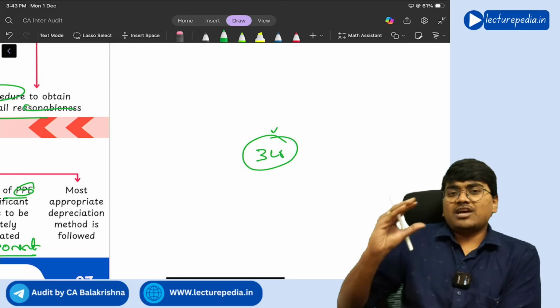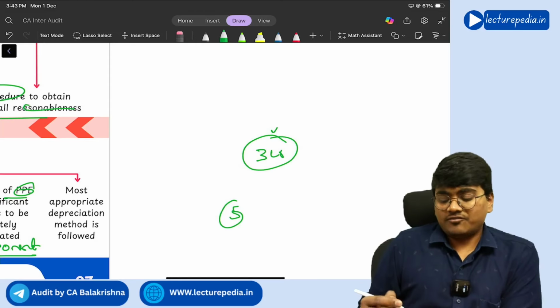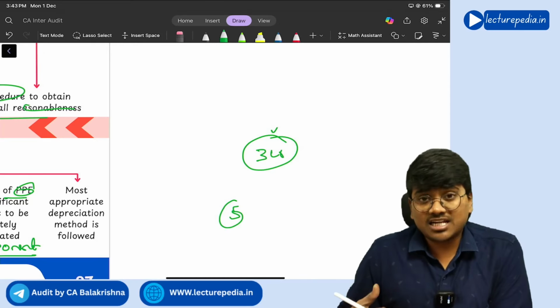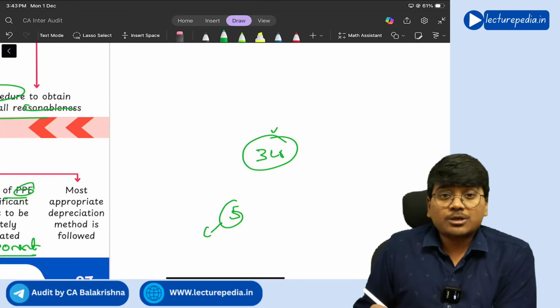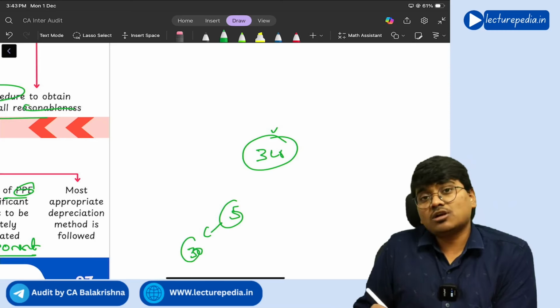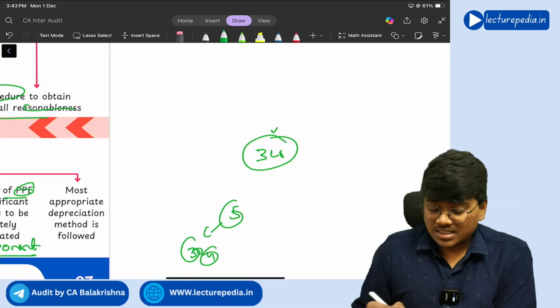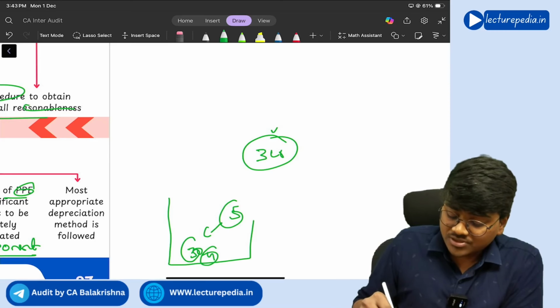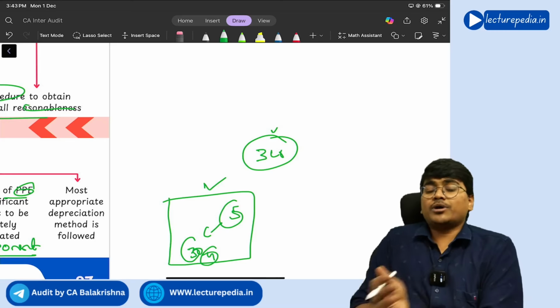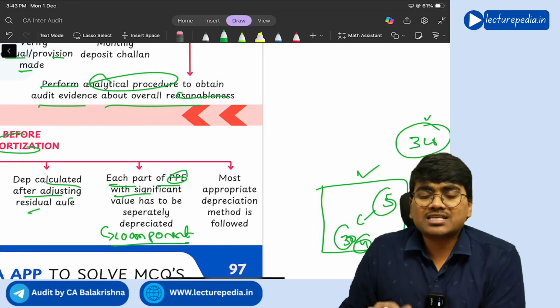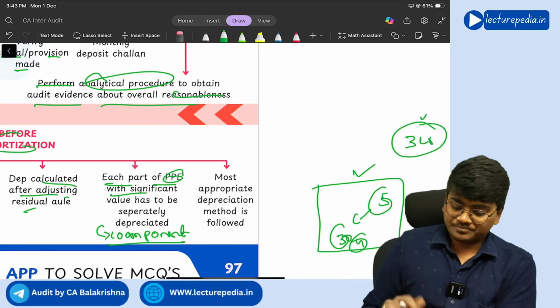The useful life of those parts is only 5 years. So after 5 years those parts have to be replaced again, and the value of that part is some 30 lakhs or 40 lakhs. In such a situation, it is better to provide depreciation for that part, for that component separately, which you will call as component wise depreciation.